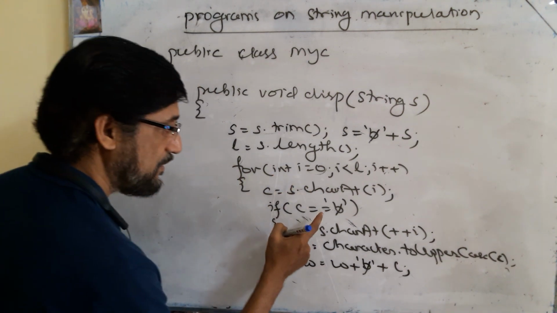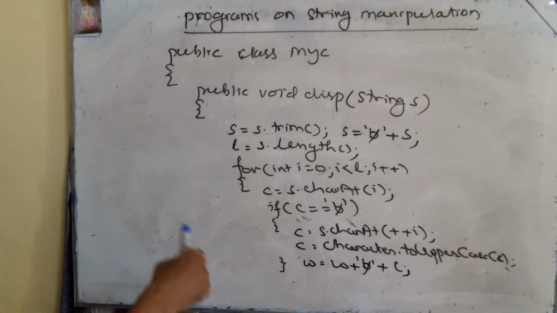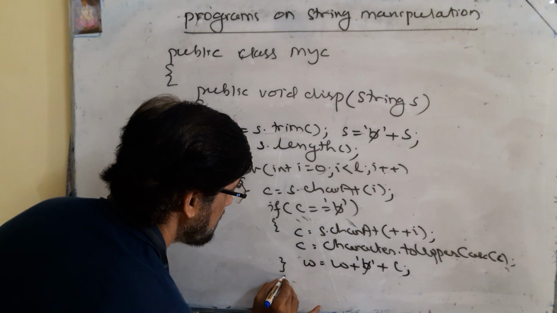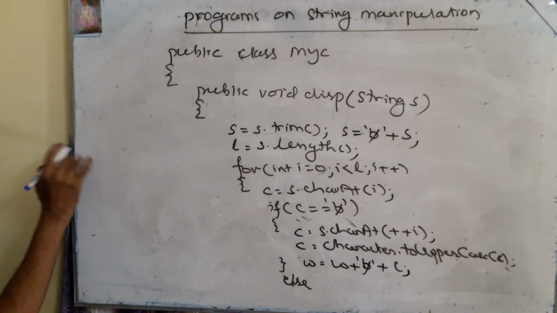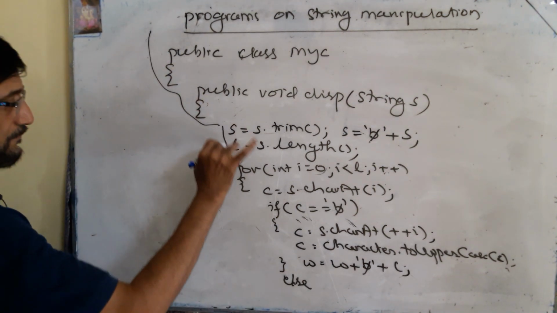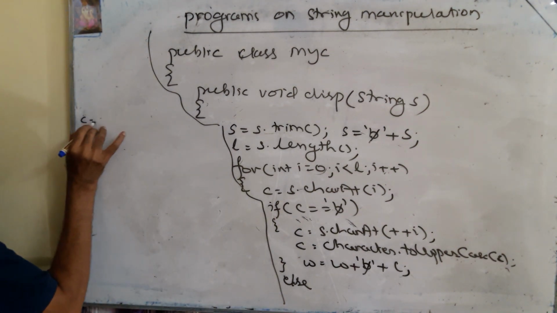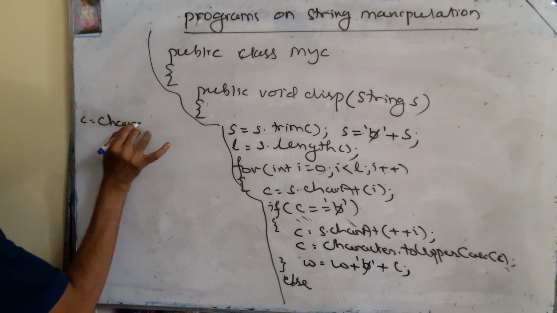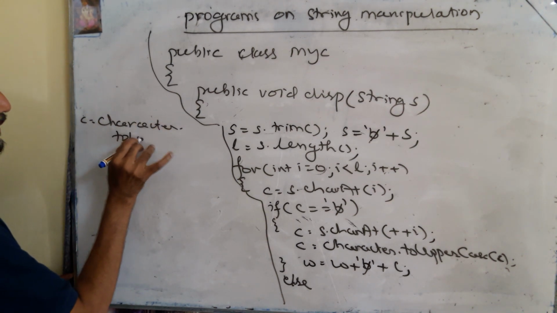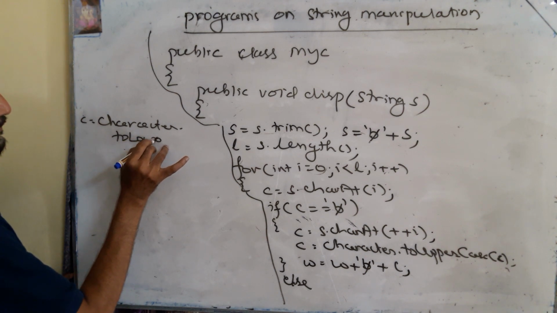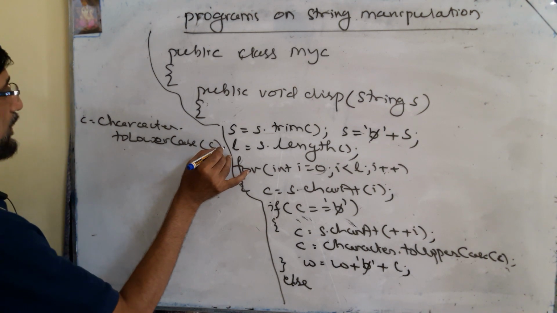Then if it is not a space character, you convert it into lowercase and concatenate it. Else, there is no space, I am writing here. Else c is equal to Character.toLowerCase(c).